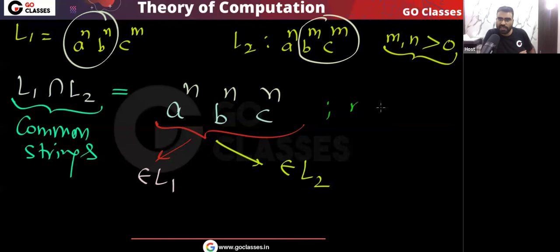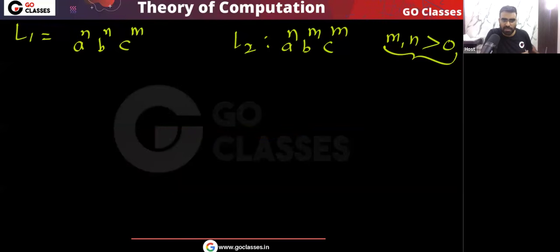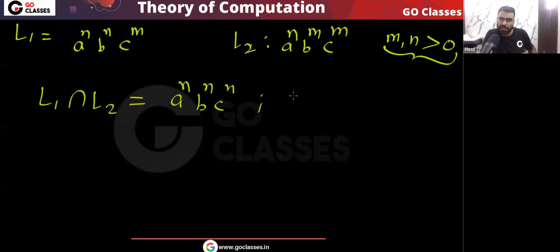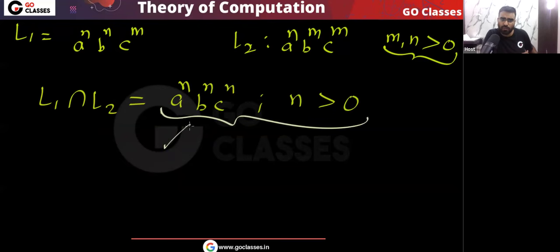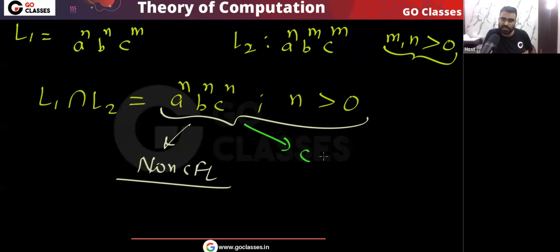Finally I can say n greater than 0. Look at this language, A power n, B power n, C power n. So remember here we got L1 intersection L2, that is A power n, B power n, C power n, where n greater than 0. This is the standard example of non-CFL. Yes or no? This language is not CFL, but yes, this language is CSL. This language is a context sensitive language.